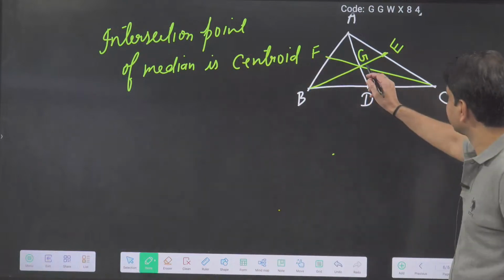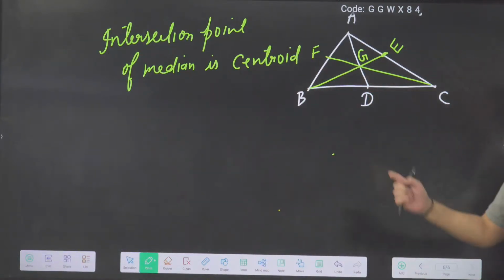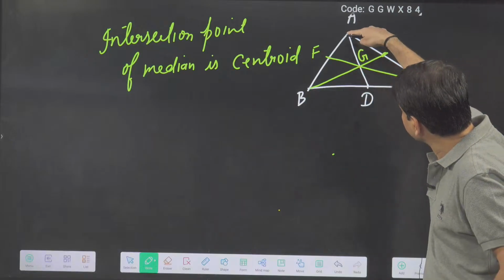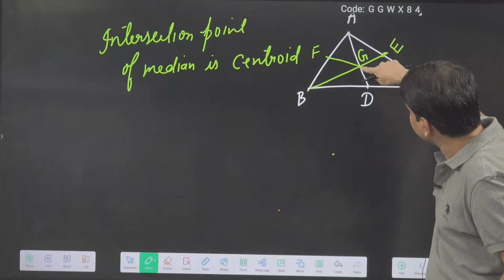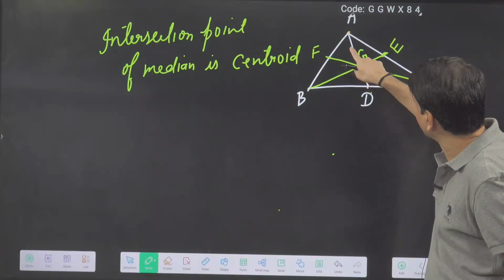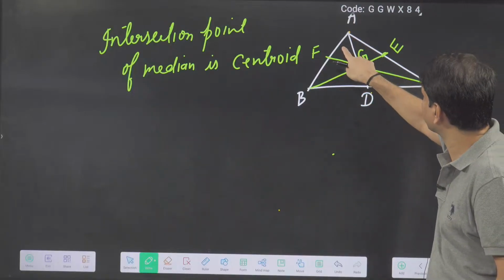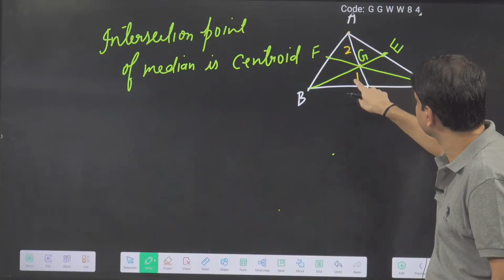Okay, now this G is the centroid. The centroid divides the median in the ratio 2:1. So this G is the centroid. Suppose I am taking the median AD. It divides the median in the ratio 2:1. Where I say 2, we will take it towards the vertex. So this we will take as 2, this we will take as 1.